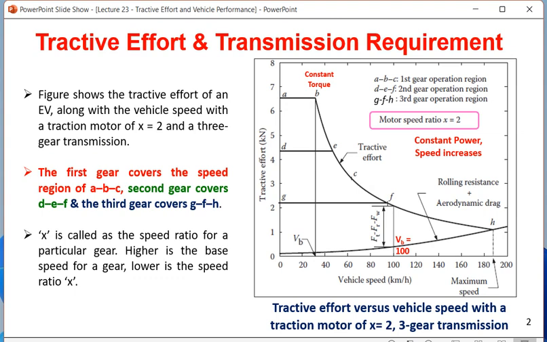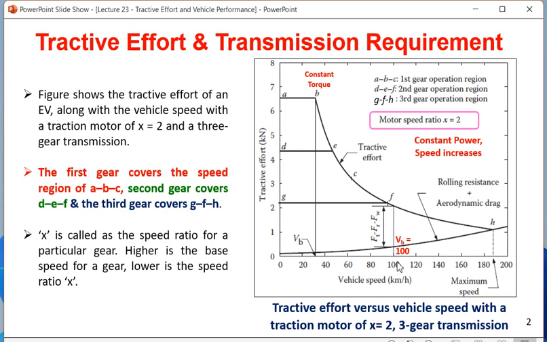Now I'm going to show you 3 slides. We have seen these characteristics previously, but here we are going into a more elaborate study. This figure shows the tractive effort of an EV along with the vehicle speed. Here x is equal to 2, that is, the speed ratio is 2, because we are finding the maximum speed of the vehicle as 100.